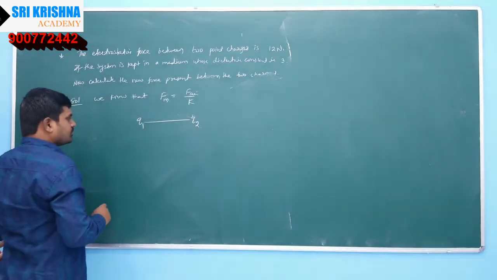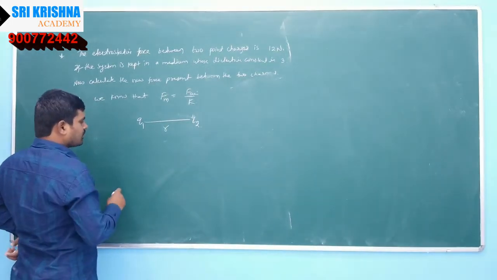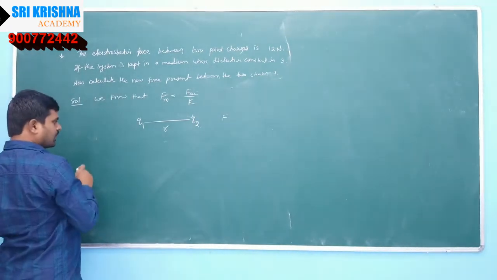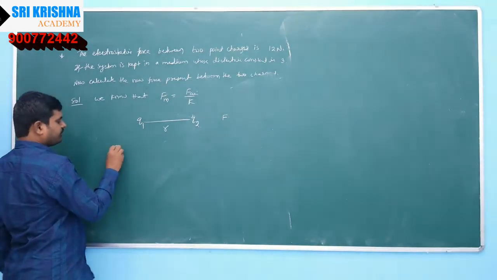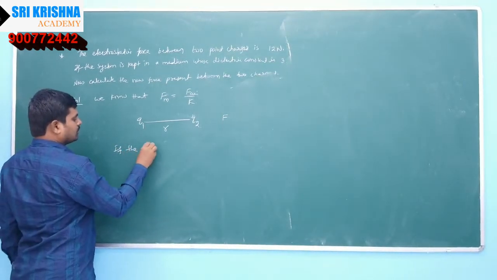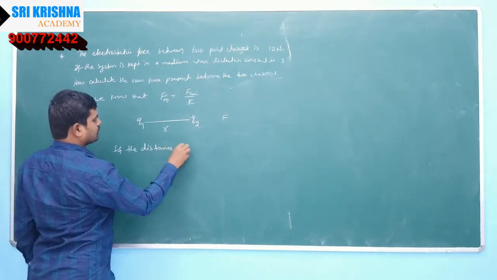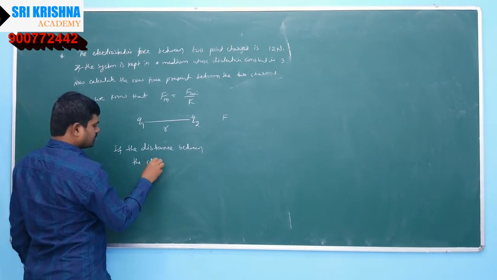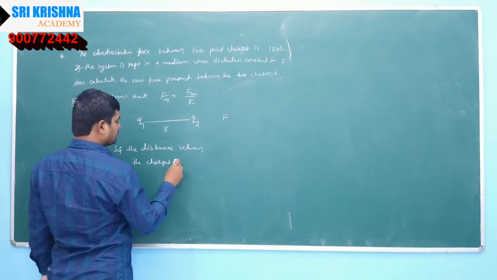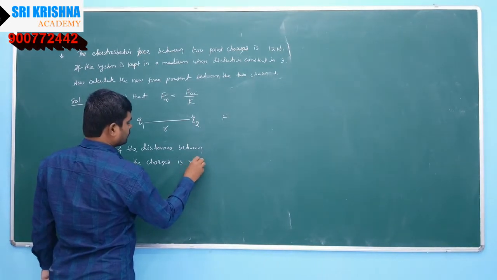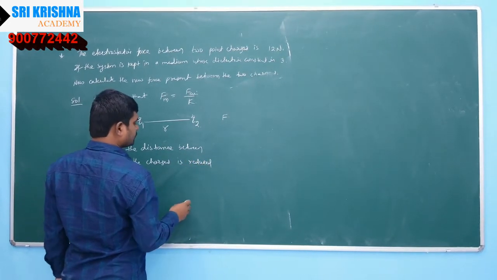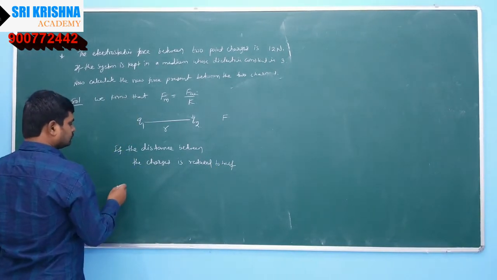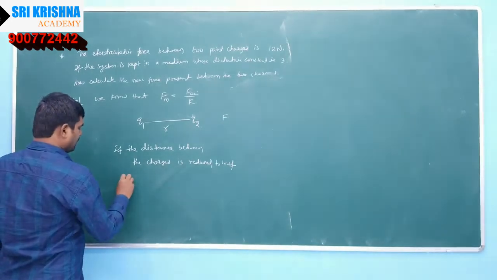So between two charged particles, the force of attraction or repulsion is F. The given data is, if the distance between the charges is reduced to half, what will be the force?